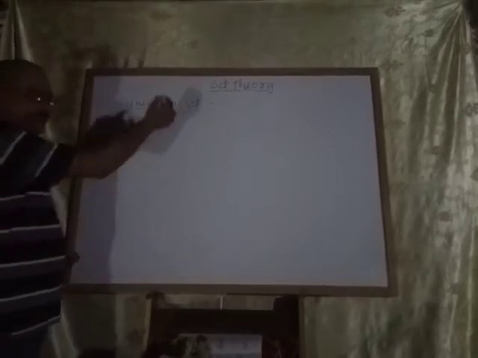Now you can easily understand from some examples.